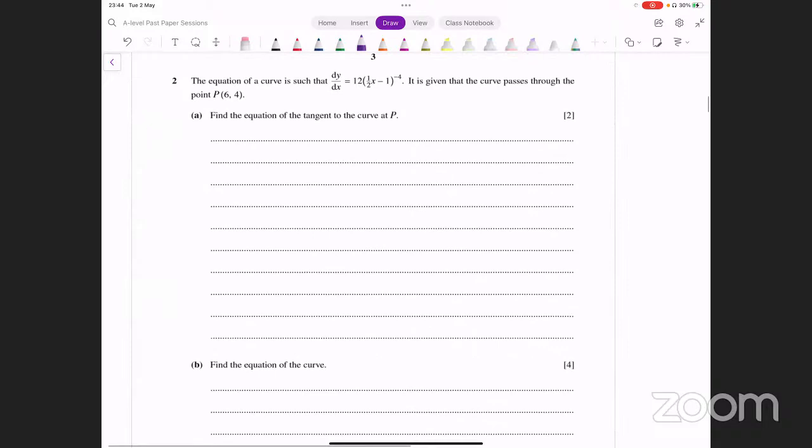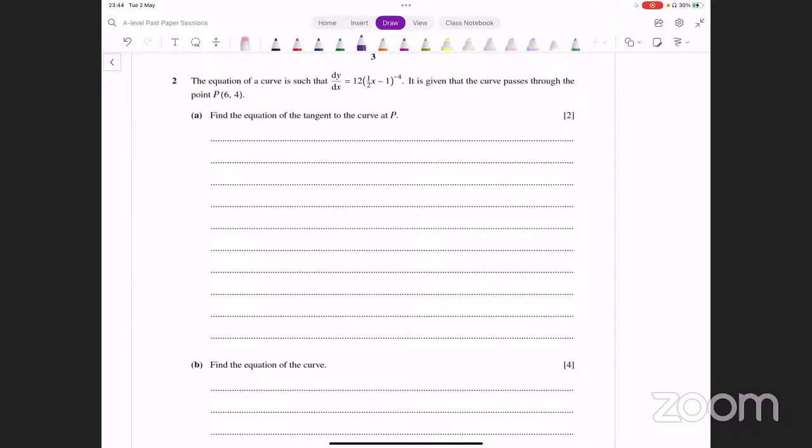You have the equation of a curve such that the derivative of the curve is this. It's given that the curve passes through this point. Find the equation of the tangent to the curve at P. This is the point P. How do you get the equation of a tangent? You need a gradient and a point. You know the point. How will the gradient come? You input 6 into this, the gradient comes, and you write the equation. That's pretty straightforward as well.